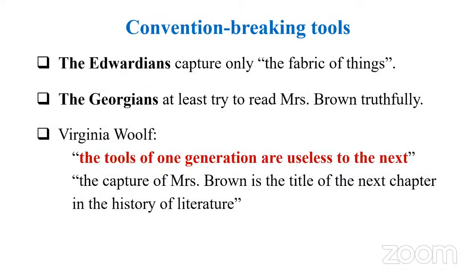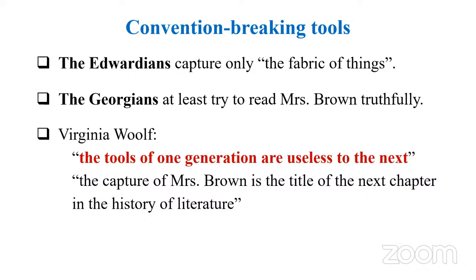But ultimately, the Edwardians couldn't go into the mind of Mrs. Brown. Instead, they simply talk about her dress, or they talk about the train, or something outside the train, like creating a utopia, as H.G. Wells does. So they could capture only the fabric of things, only the outer reality, not the inner reality.